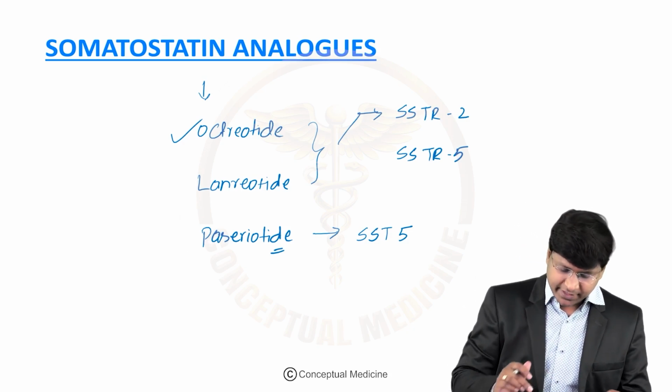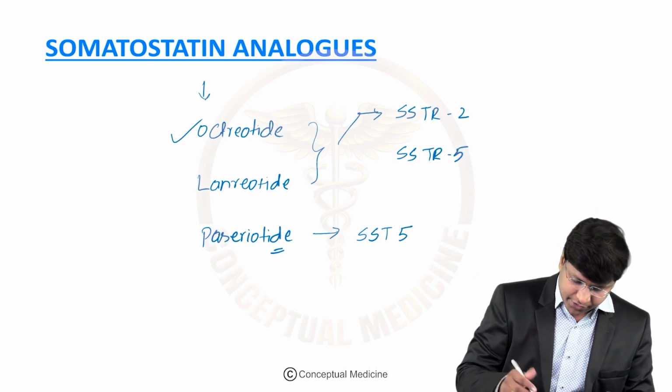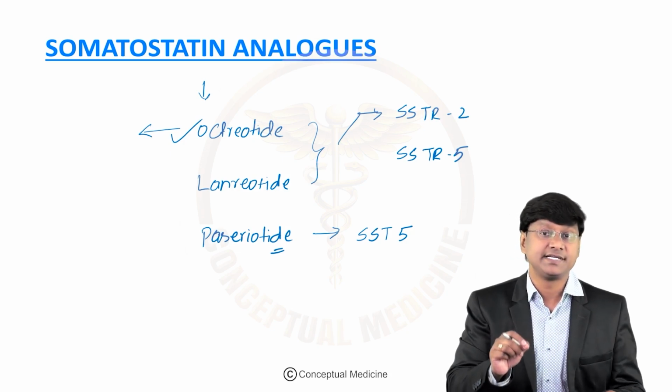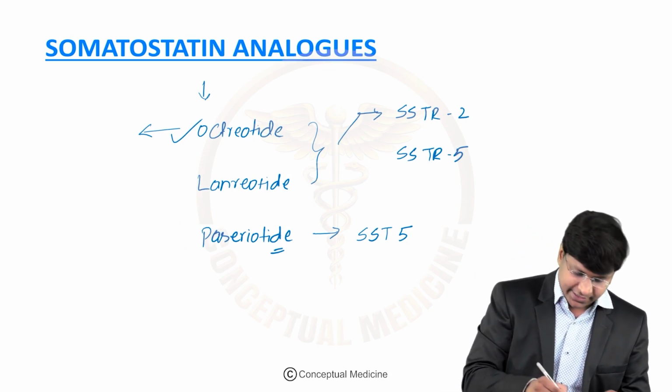Next. Now, if you take the discussion related to octreotide, it is an 8 amino acid synthetic somatostatin analog.